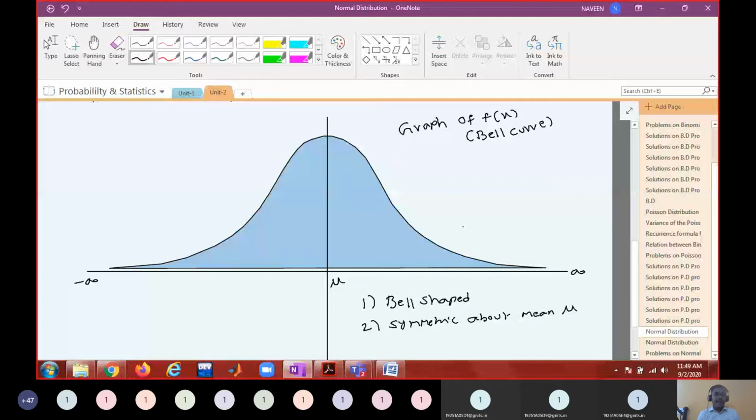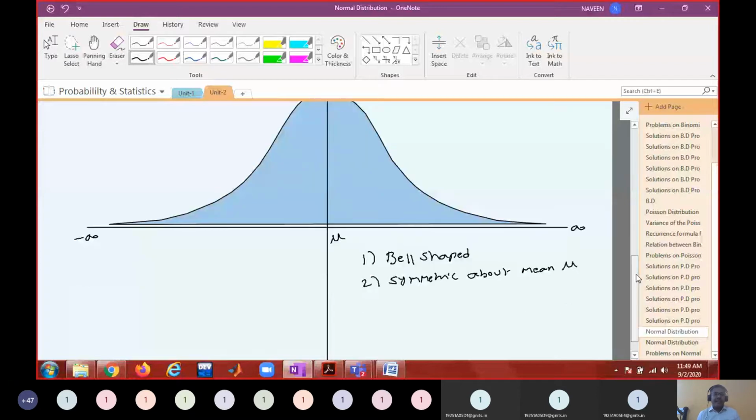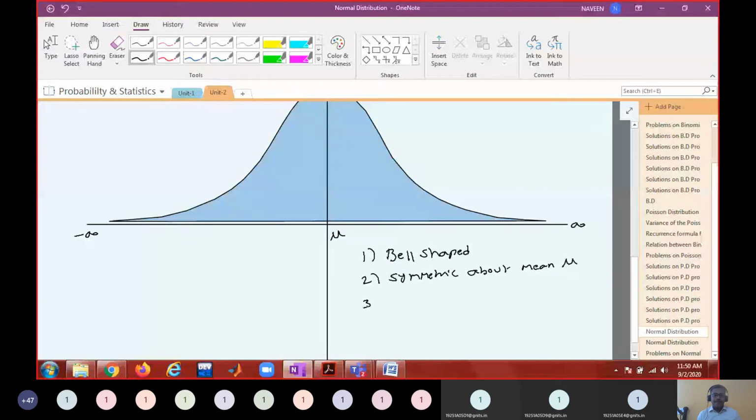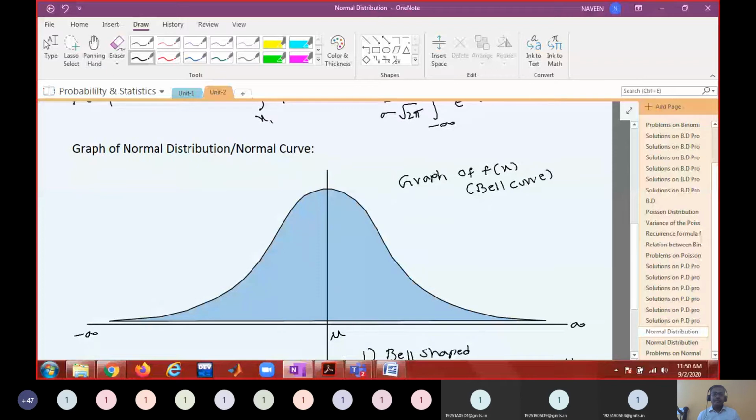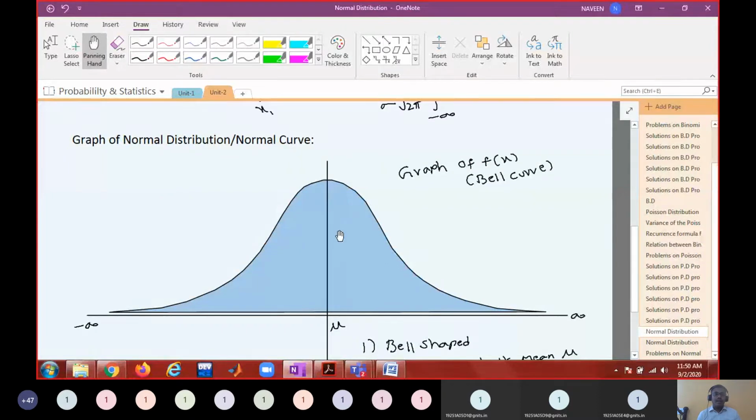I can list out all the properties, but I want you to identify and observe them. What will be the area under this normal curve? The total area must be 1, right?